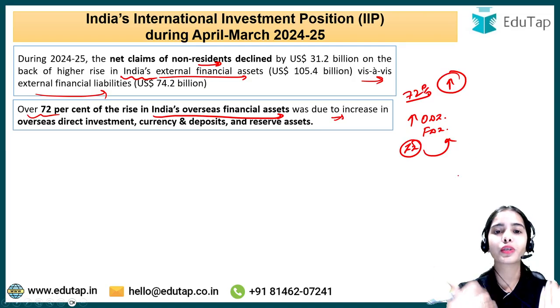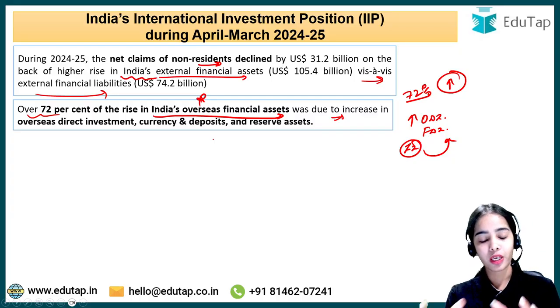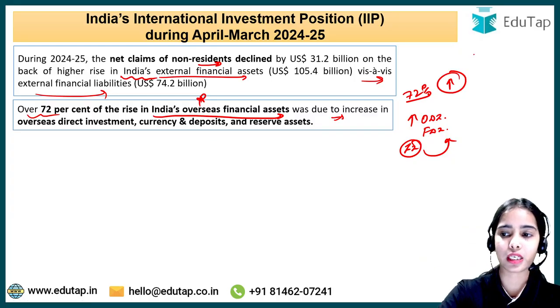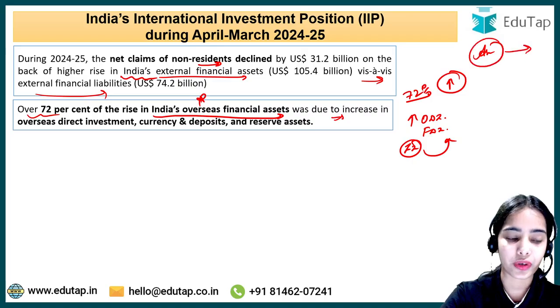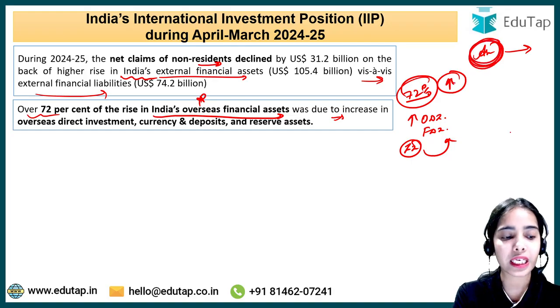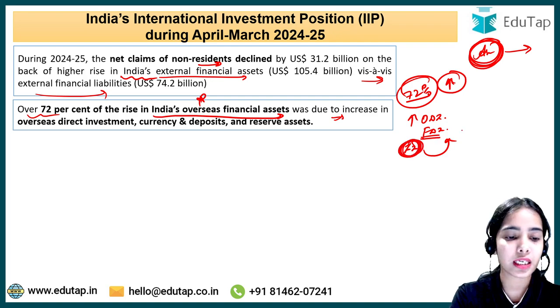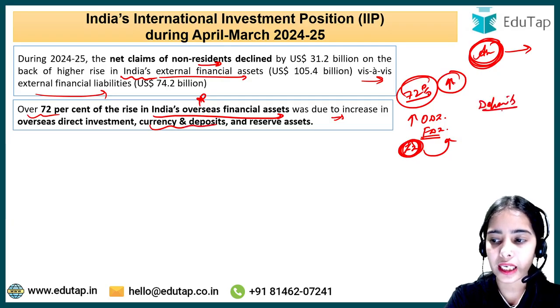So over 72% of the increase that we have seen in the assets in other countries is due to the increase in the foreign direct investment done by the Indian investors in other countries. Then there are currency and deposits, the deposits that are made in other countries.